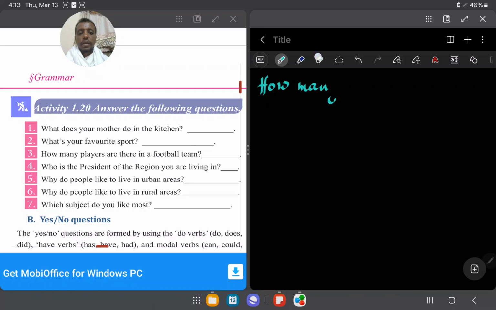Okay, you can use how many for quantity, in number. How many players are there in the football team? If you say 12, for example, 12. Okay, how many? Quantity in number.